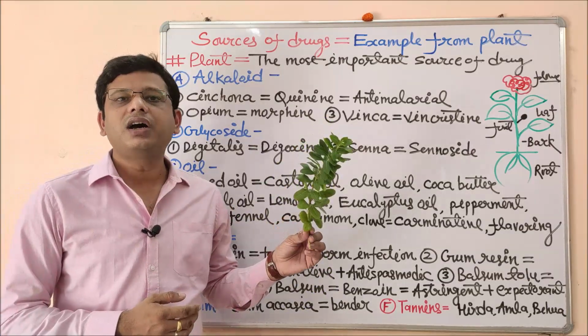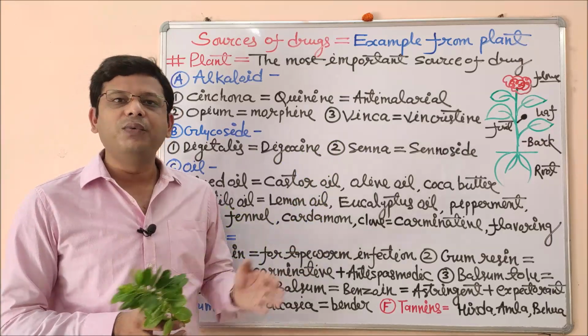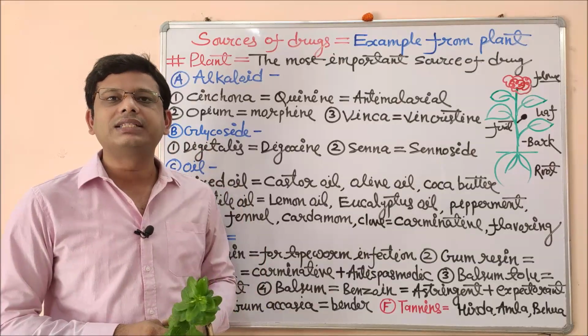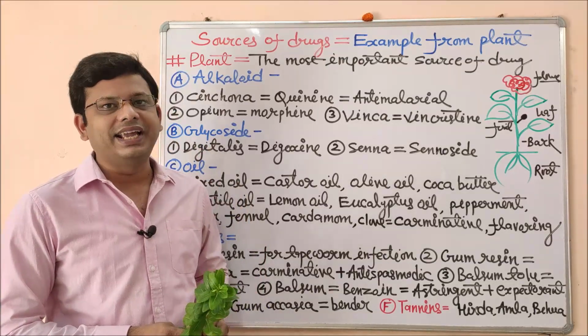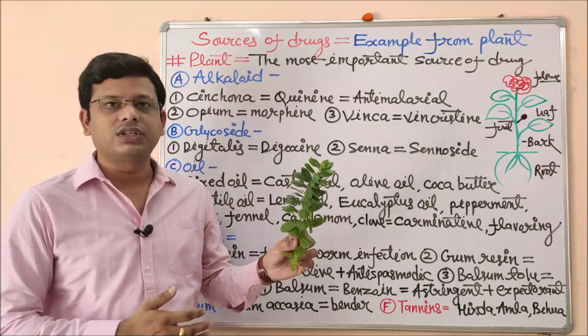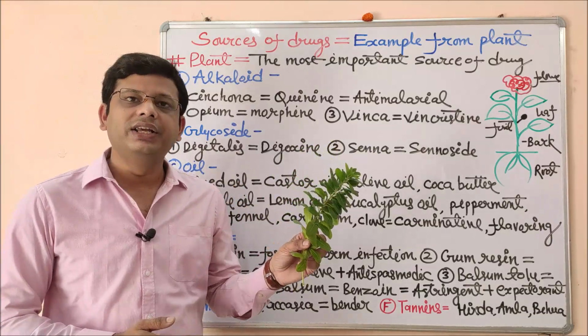This is Vinca rosea, and from Vinca rosea we usually obtain vincristine and vinblastine, and these two constituents, vincristine and vinblastine, are potent anti-cancer drugs. These are very useful plants which are available in almost everyone's house. This is called Sada Bahar in Hindi language.